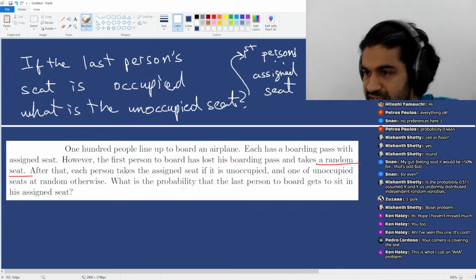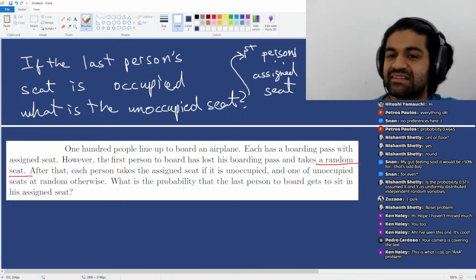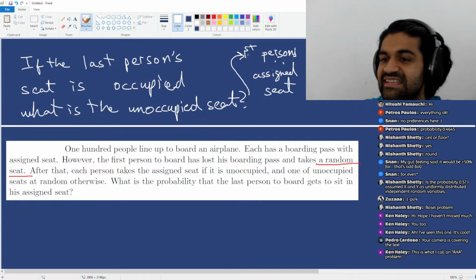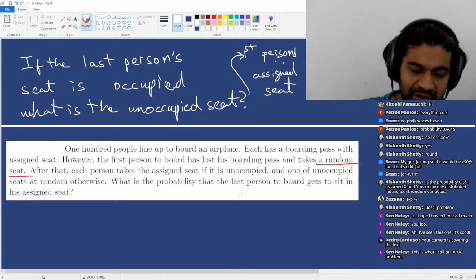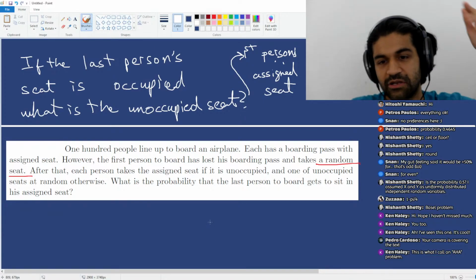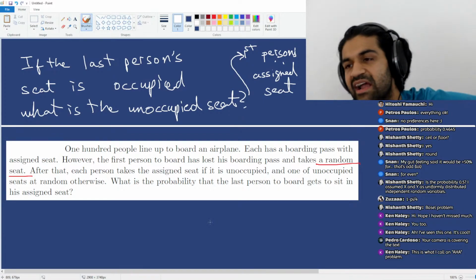If person number 27's seat is unoccupied, well, if it's unoccupied now, no one must have taken that seat through the entire process.